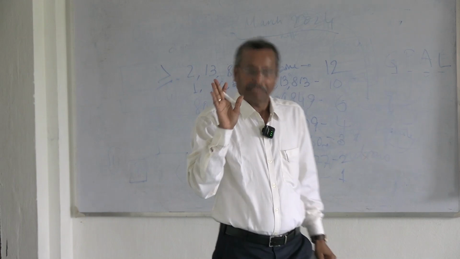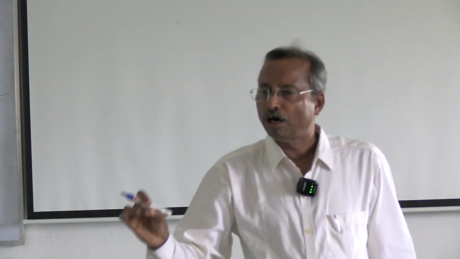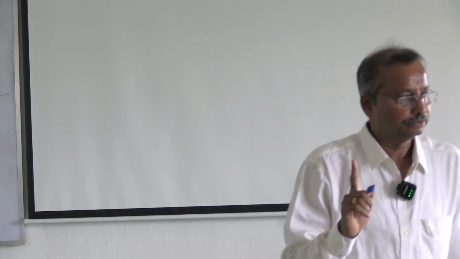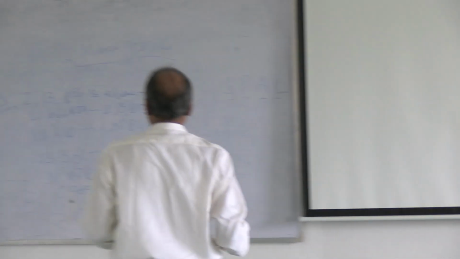So there are 3 parameters, and all the marks will be added together to calculate the socioeconomic status of a specific family. Now, what will the socioeconomic class be?